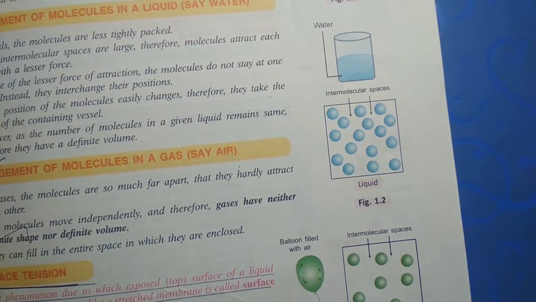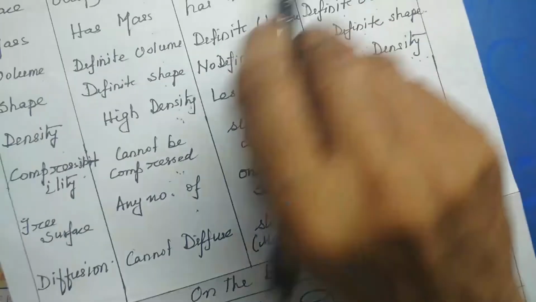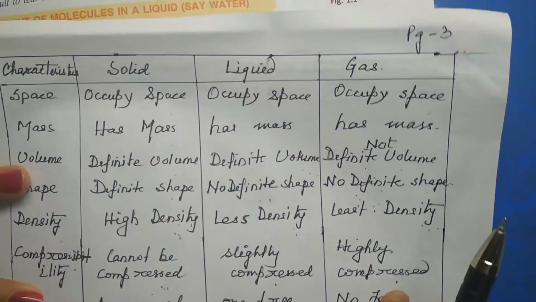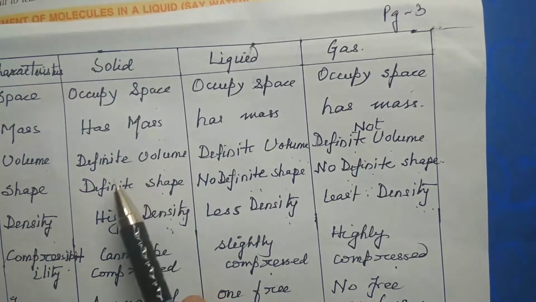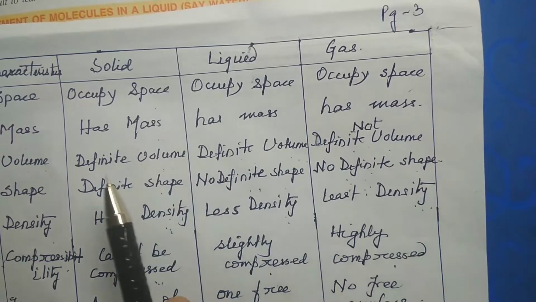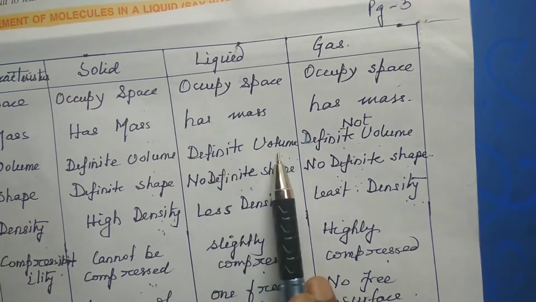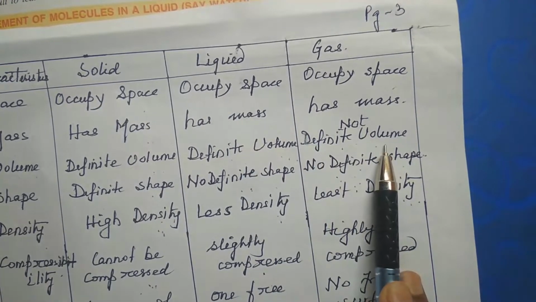So what we can say is that whether solid, liquid or gas, whatever the state be, all substances occupy space, have mass, and can be perceived by senses. Solid has definite volume, liquid also has definite volume, gas does not have definite volume.